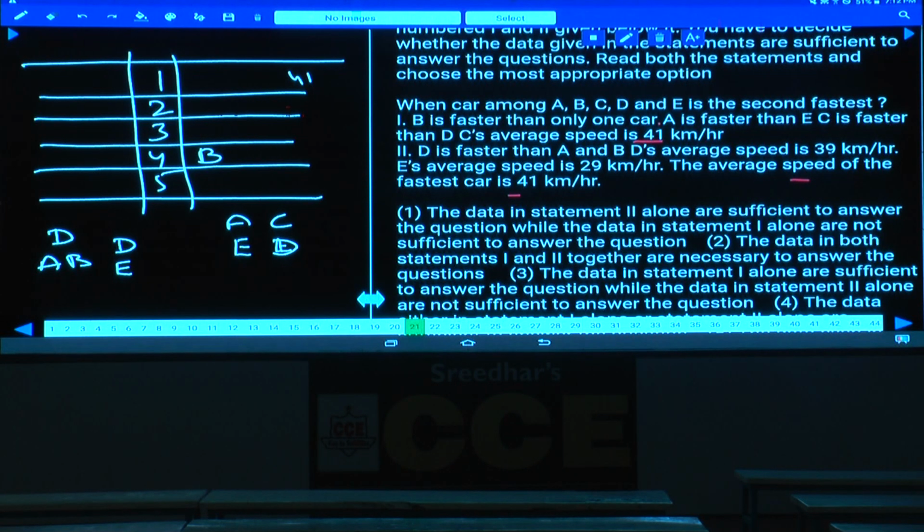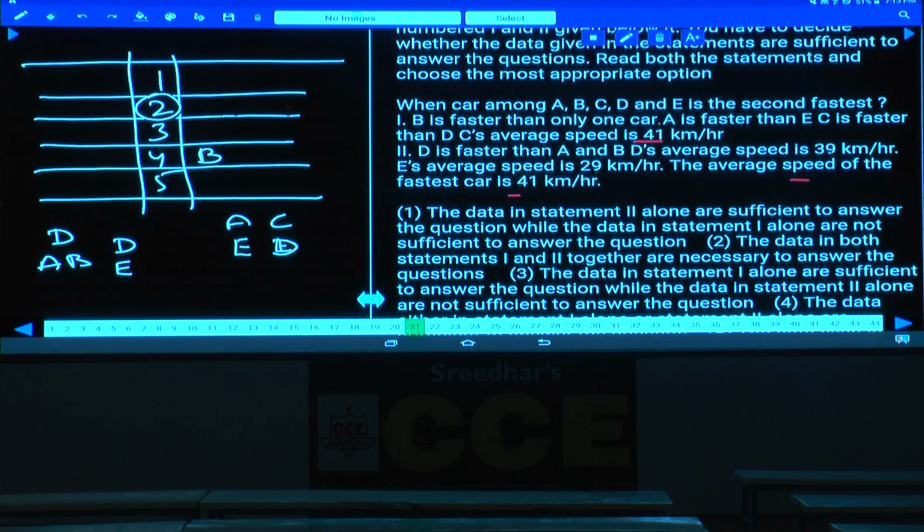Okay? Then 1 alone is not sufficient, 2 alone is not sufficient. Now we need to combine these. If you combine these two, now A and C, either D, E. Now in this one, if you observe, how many cars do we have? 5 cars. As 5 cars are there, now the second fastest car should be identified.